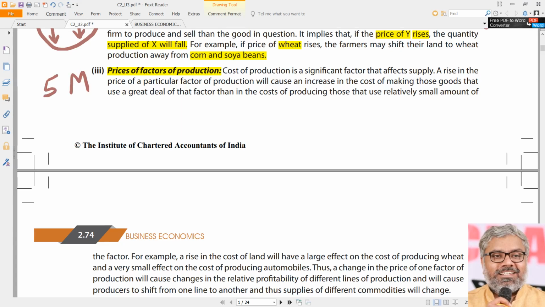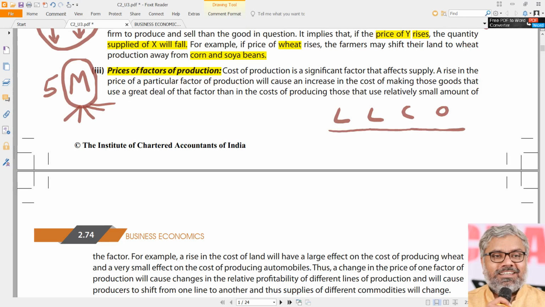That is a popular classification, we can say. 5 M's, like what? Men, machinery, materials, money, and methods. All of them are factors of production. Our old classical classification anyway is there, that is land, labor, capital, and organization.